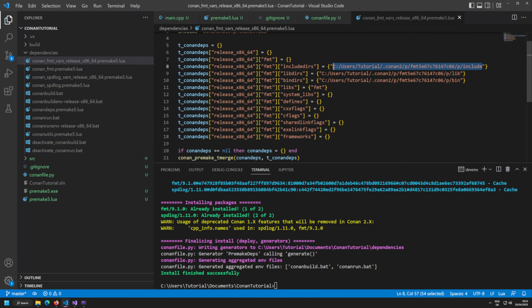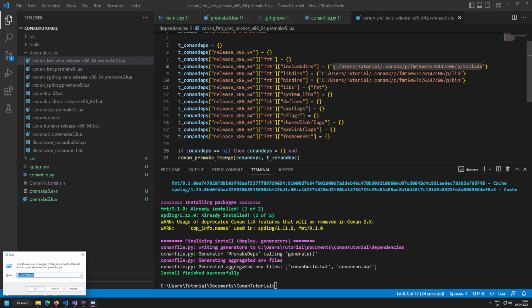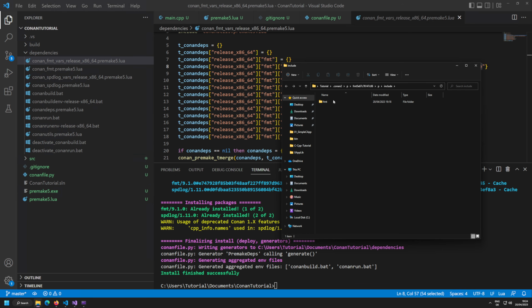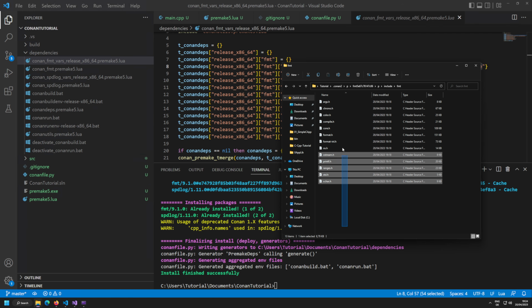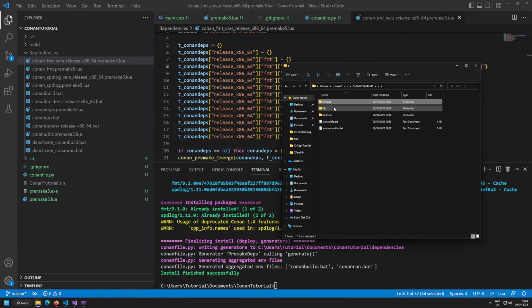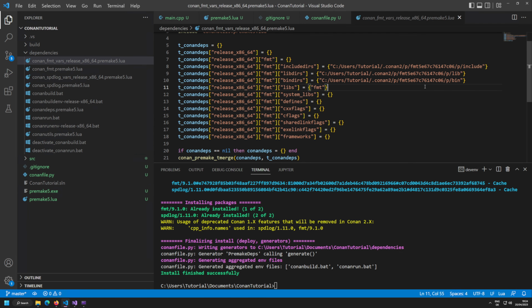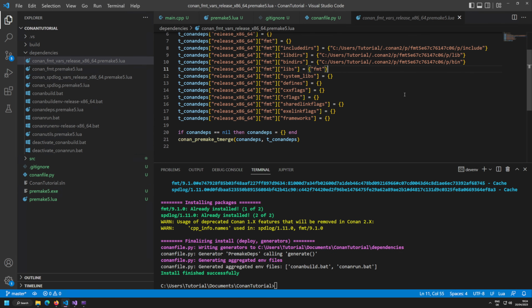And if you want to, you can copy them and open this up, and you would find in the include folder the FMT folder with all the headers, or here's also the library folder with the fmt.lib. So everything is stored somewhere on the machine, copied and made available by Conan.